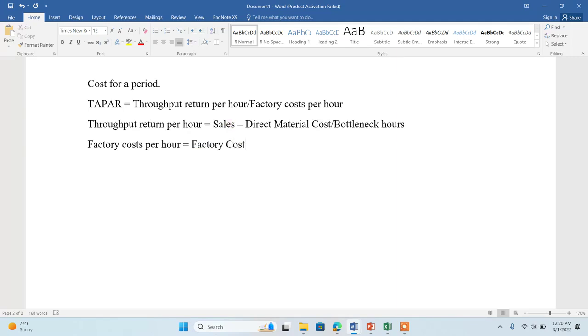These are the terminology, otherwise simple, the same fixed cost which we have discussed many times. Again, when I'm talking about the per hour, I have to consider the available hours in the bottleneck. Okay, now let's start a question. Hopefully it will help us.